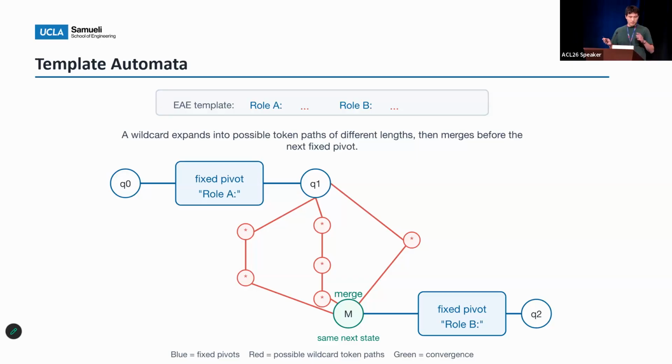Between two pivots, you have wildcard regions that can generate different token sequences of different lengths. We represent these as flexible branches, but all the valid branches later merge back before you move on to the next pivot. This allows the DFA to enforce the template structure without enumerating all the possible paths.